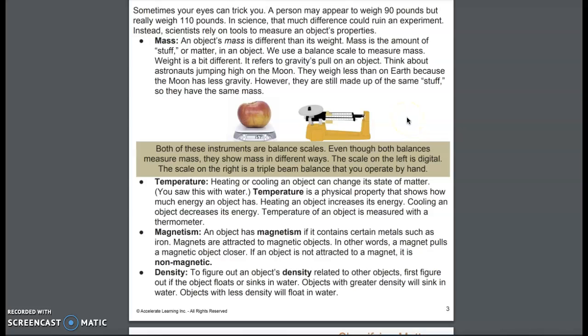Temperature. Heating or cooling an object can change its state of matter. You saw this with water. Temperature is a physical property that shows how much energy an object has. Heating an object increases its energy. Cooling an object decreases its energy. And remember that increasing means it goes up and decreasing means it goes down. Temperature of an object is measured with a thermometer.